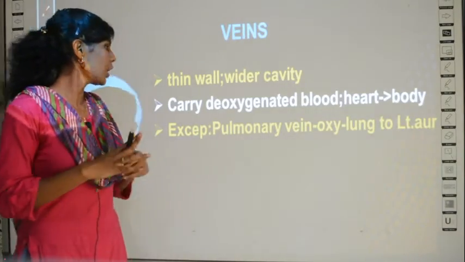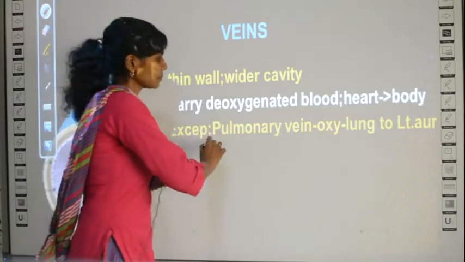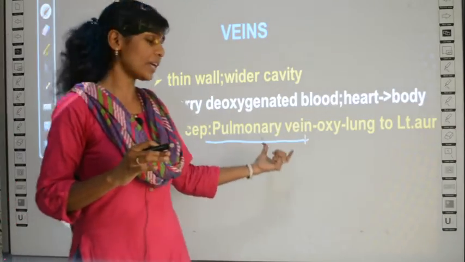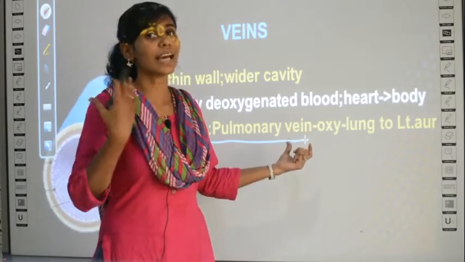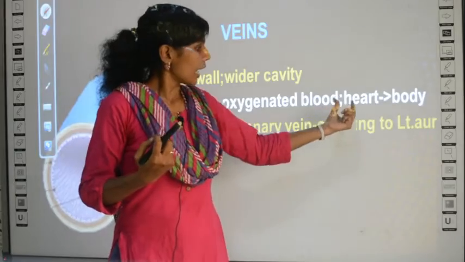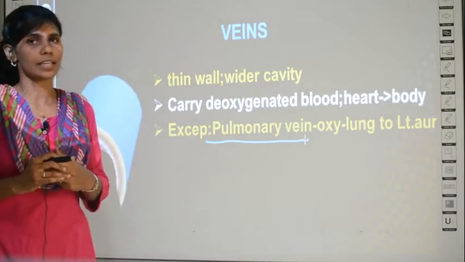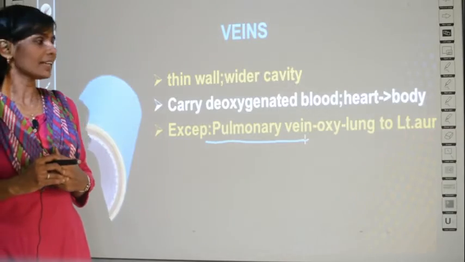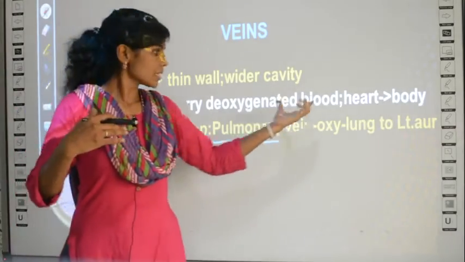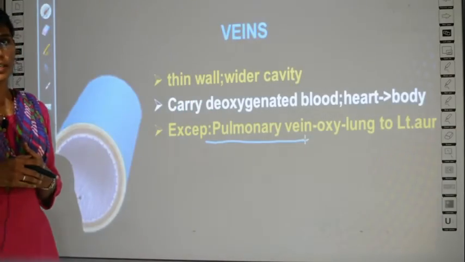The exception is called pulmonary vein. Usually veins carry deoxygenated blood, but this vein alone, pulmonary vein, is an exception because it carries oxygenated blood. Okay, and from where to where does it carry? Pulmonary vein carries blood from the lungs to the left auricle.